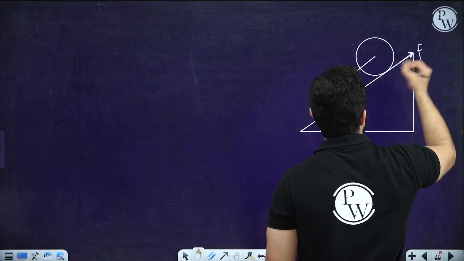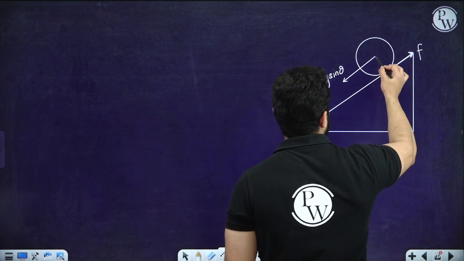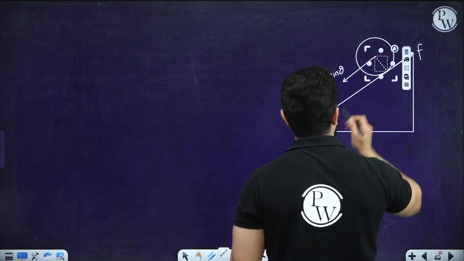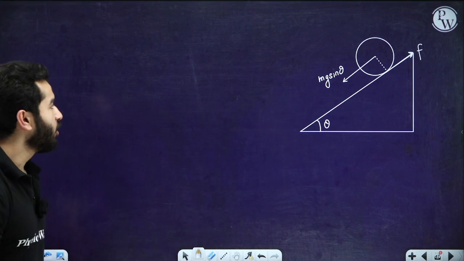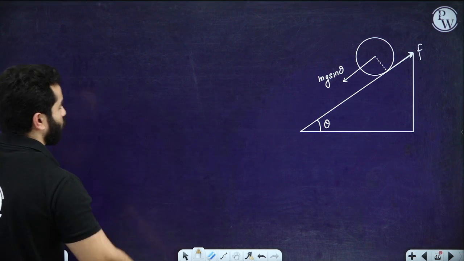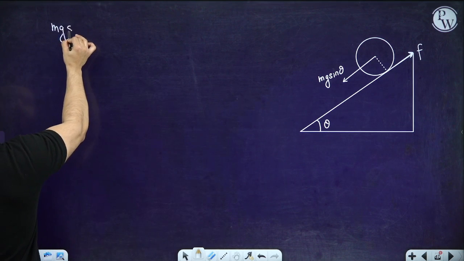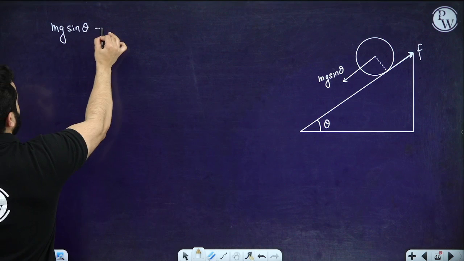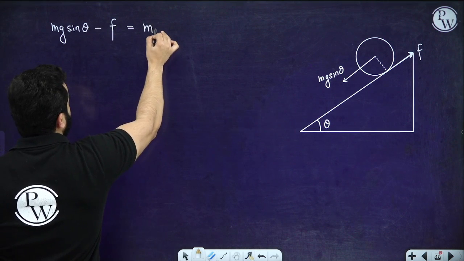This is friction force, right? Now let's try to write all the equations that we can. So we can write two types of equations. First is translational motion equation. So translational motion equation can be written as mg sine theta minus friction force equals mass of the body times acceleration, right?